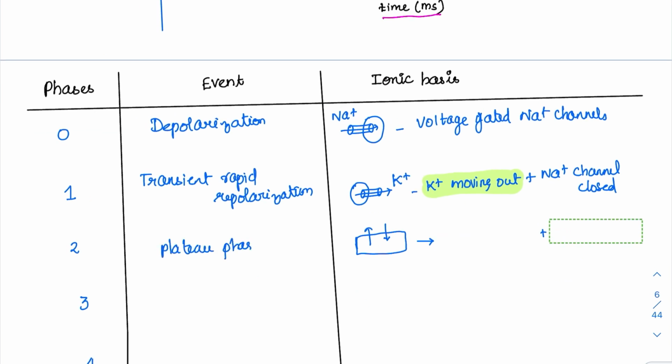So there is a plateau. Plateau means, what does it mean? It is staying at the same potential. So what does it mean? Some of the positive ions are entering, some of the positive ions are exiting. So which was the positive ion already exiting? That is potassium. But what is the positive ion that is entering? The entering happens in the calcium. So there is a potassium exit, which is one reason. Then at the same time, there is a calcium entry.